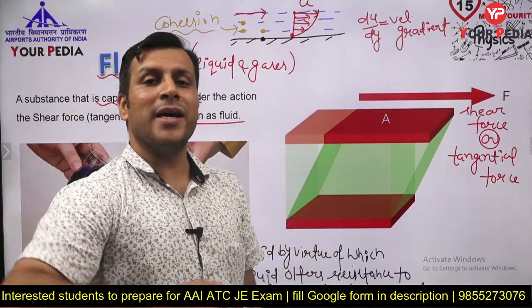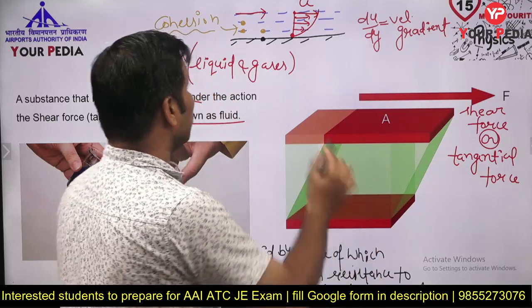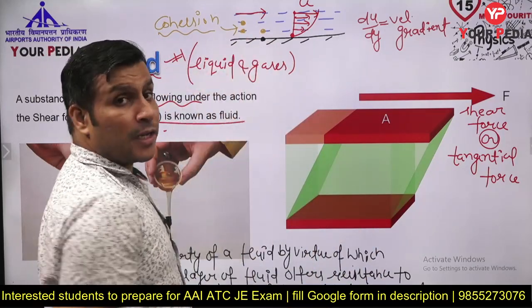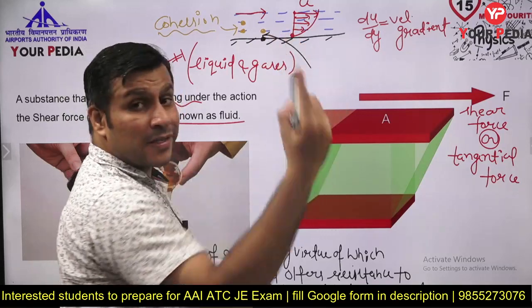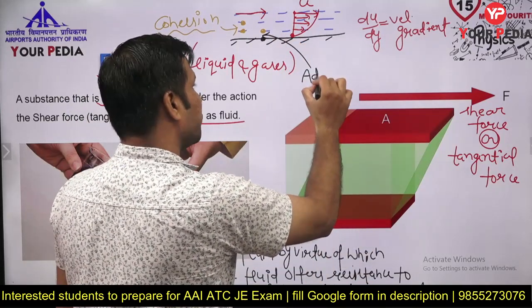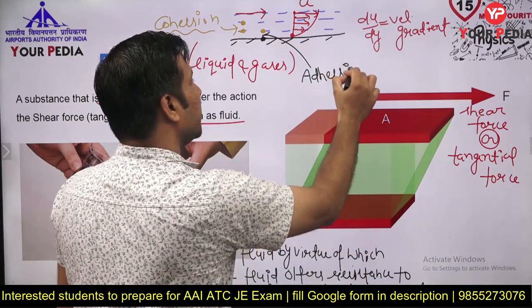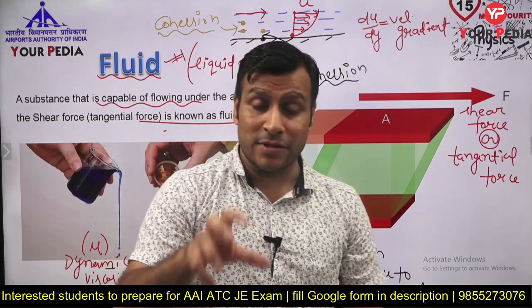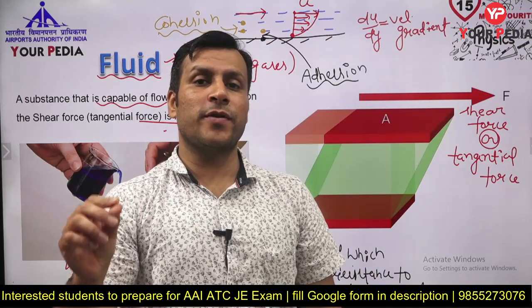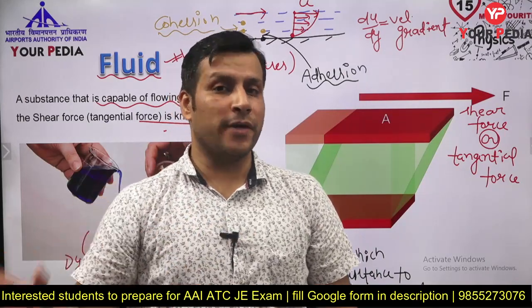किसी मेटल का बना है या it is made up of any other material. So this is another particle, this is particle of water fluid. So the force of attraction between the particles of two different substances that is known as adhesion. इसे हम क्या बोलते हैं बच्चों? Adhesion. So cohesion is a force of attraction between the molecules of a same substance. Adhesion is the force of attraction between the molecules of two different substances.